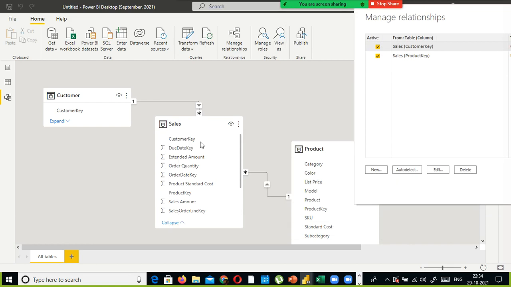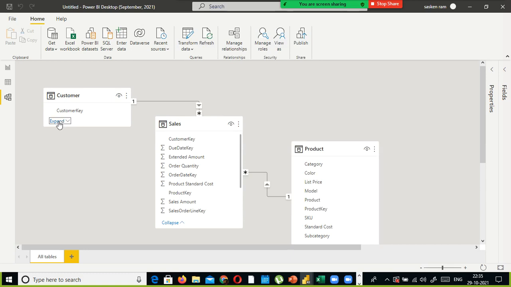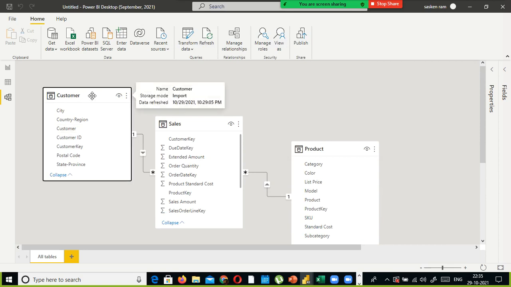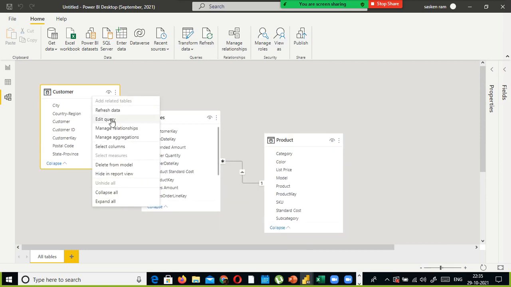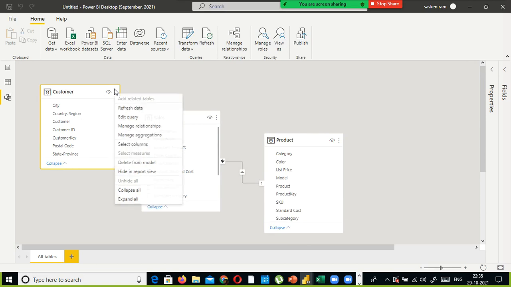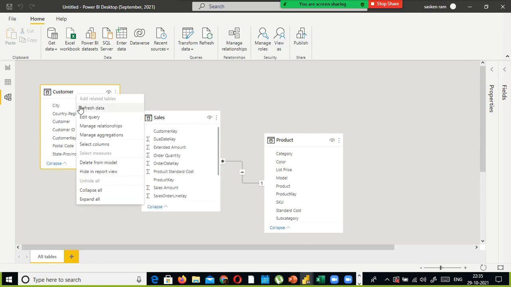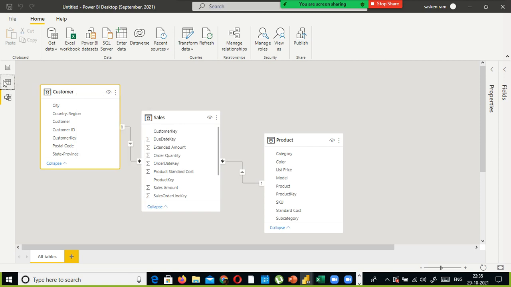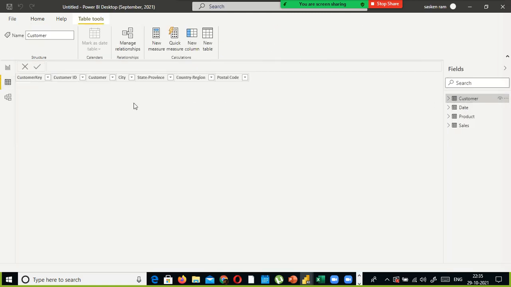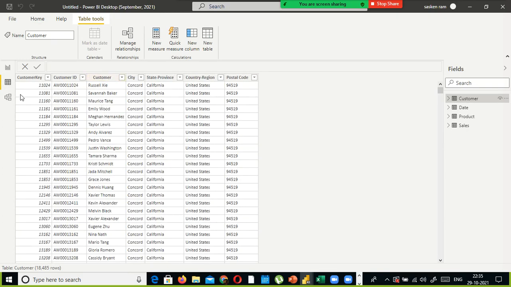supposing your manager asks you, can you tell me which customer purchased. For example, we expand this one. Let me close this one, because of this, I'm not able to expand it. So here you have the customer ID, customer name is there. To check that, you go to the data window, where you can see what data is there in this column. For example, if I go to the customer table, what value is there in the customer column? The customer name is there.